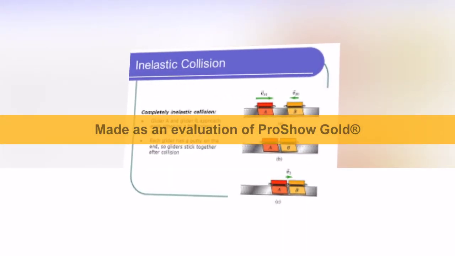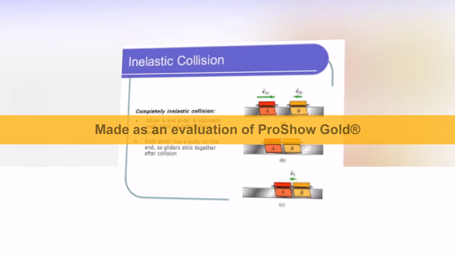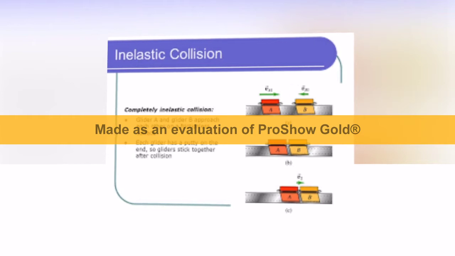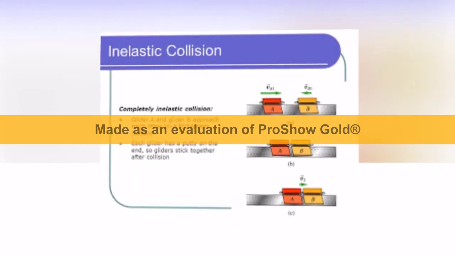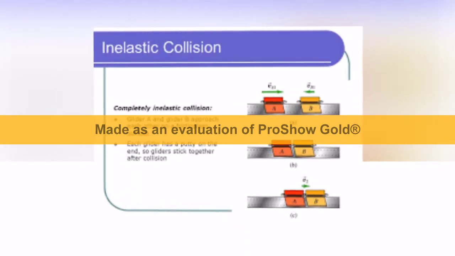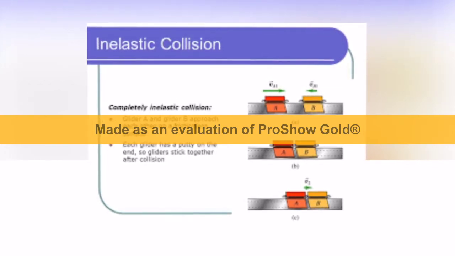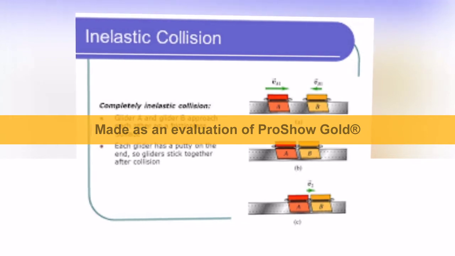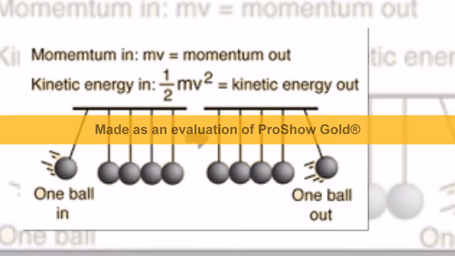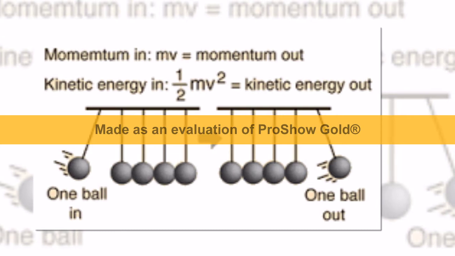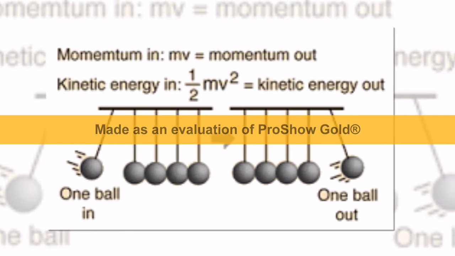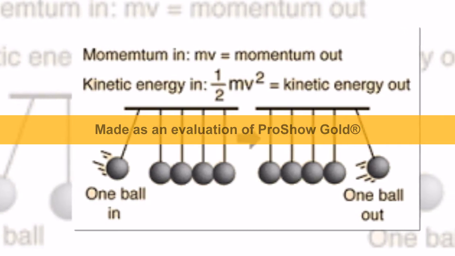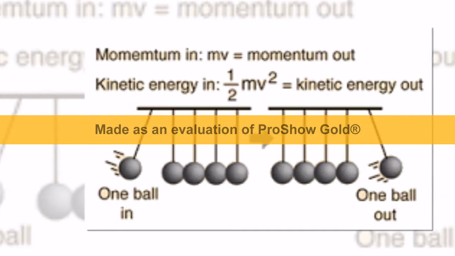Perfectly inelastic collision. Glider A and glider B approach each other on a frictionless surface. The momentum will act on the balls of the pendulum. From the other side, one ball will go out because of the momentum. This will also occur in kinetic energy.